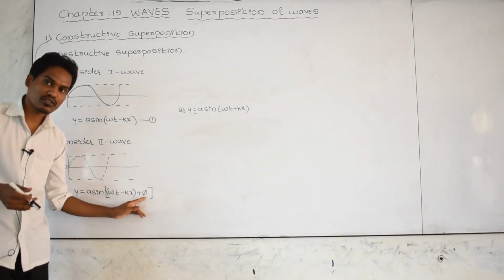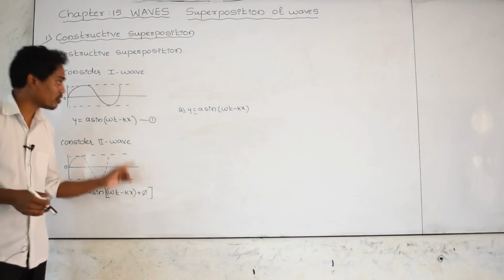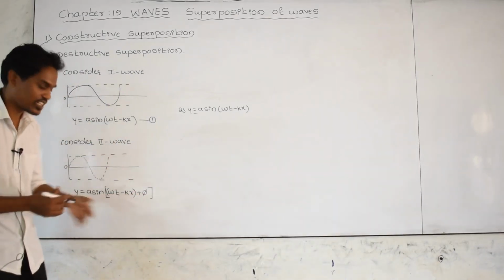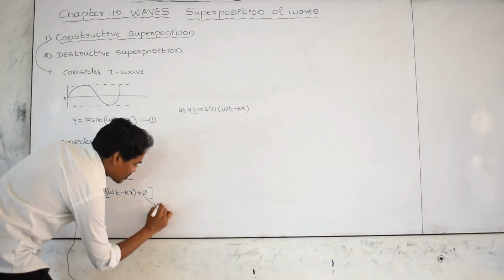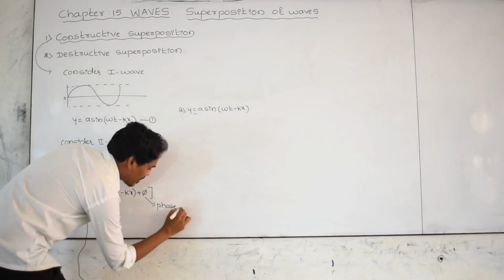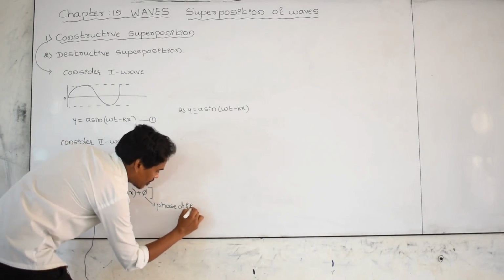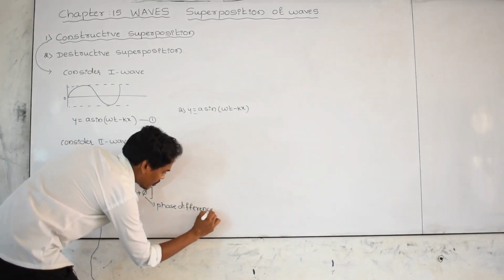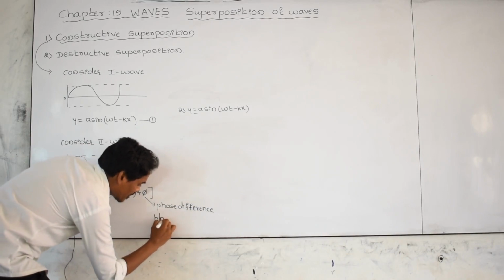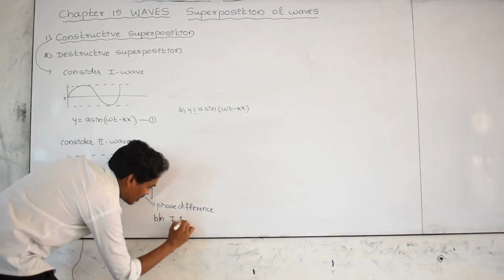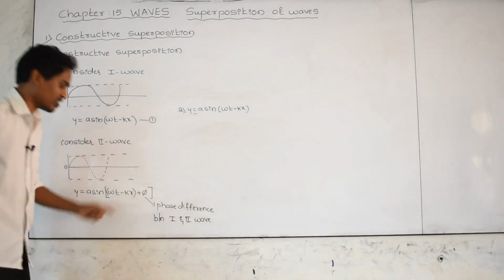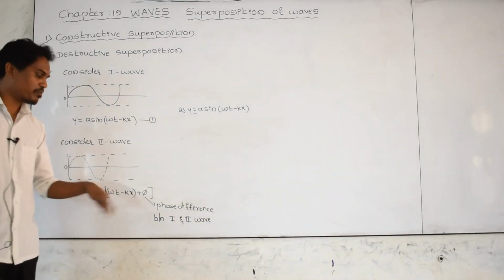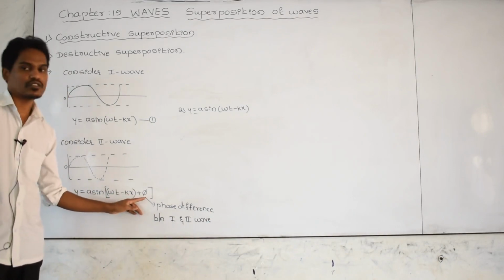That can be found out. The phase difference between two waves is indicated as pi. This is the phase difference between the first wave and the second wave. If there is any phase difference, we can substitute it here. If the phase difference is not there, make it 0.